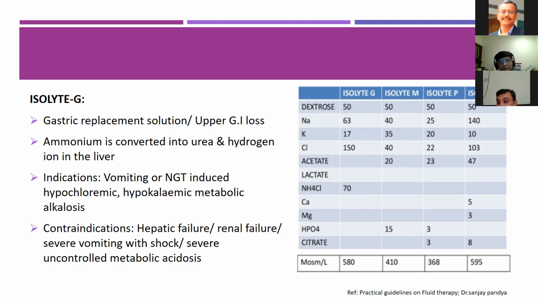It is mainly used in vomiting or nasogastric tube induced hypokalemic metabolic alkalosis, and it is contraindicated in hepatic failure, renal failure, and severe vomiting with shock and severe uncontrolled metabolic acidosis.